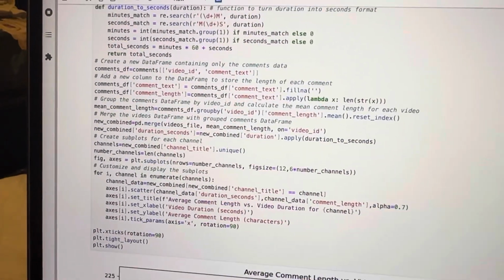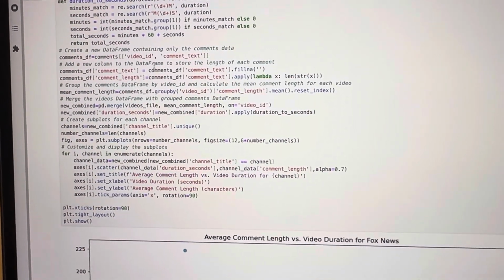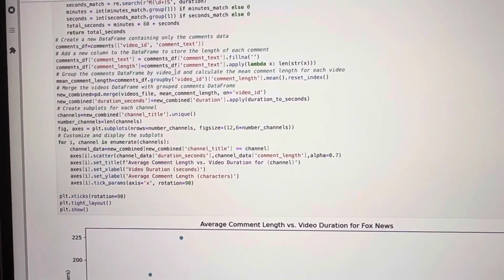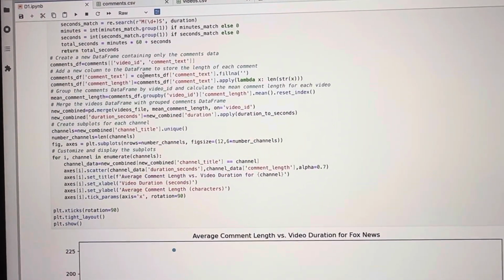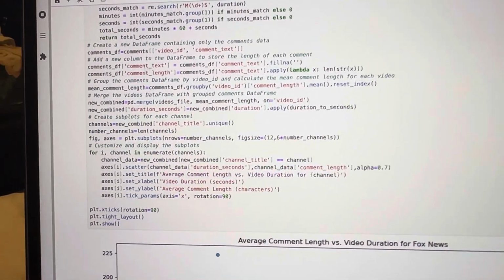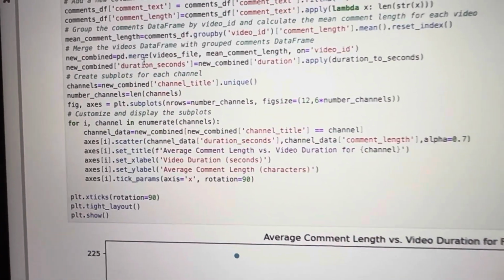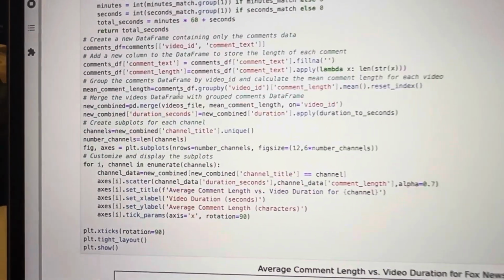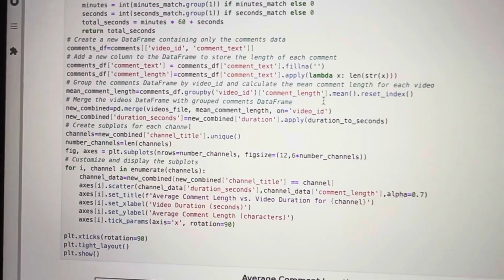And after that, I made another data frame as required by the task with columns of video ID and comment text. As in this comments data frame, the channel title was not available, again, like the previous task, I had to merge two data frames. So here you can see I have merged over here. This is the new command, but before merging, I had to calculate the mean comment length, which was done in this line by grouping the data with video ID and then finding the mean of the comment length.